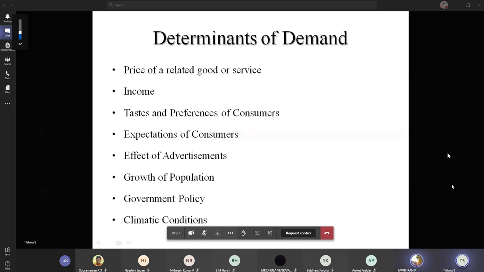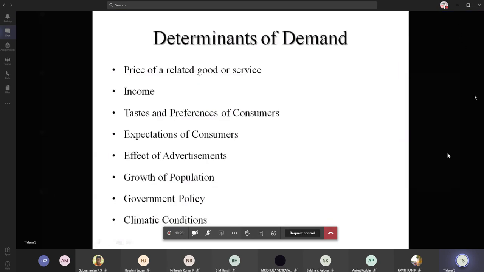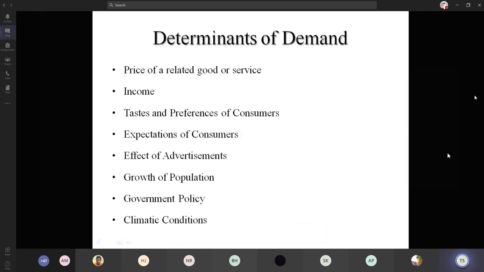It will increase, not decrease. So when the coffee's price increases, tea's demand will increase. Okay, so the substitute's price affects the current commodity.